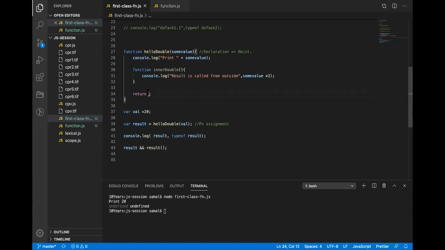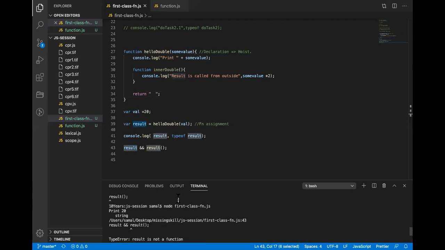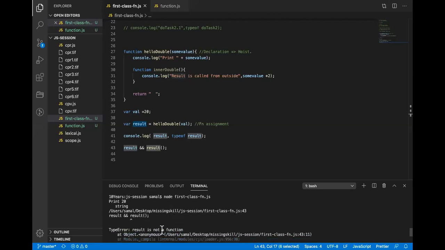If I return an empty string, it will not run again because I'm testing against a false value. If I give a space, even if there is nothing visible, there is a space, and that is still a value. So here it will be truthy, and it will try to execute this. So it will give me an error here. Again it will say result is not a function. So how do I handle this?